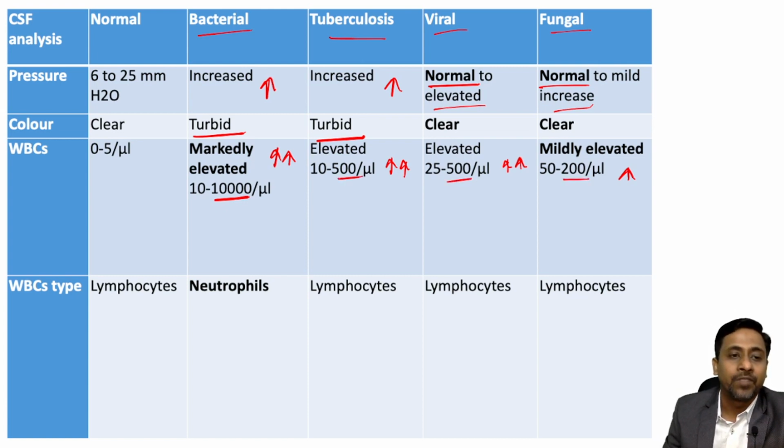WBC type, if you will see, in case of bacterial, the predominant WBC is neutrophil. However, in case of the rest of the three, that is tubercular, viral and fungal, it is lymphocytes.